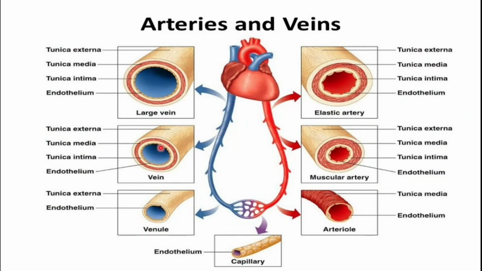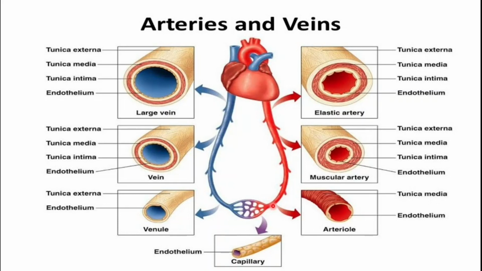So, to sum up the arteries and the veins, what we have discussed so far. For example, this is the large artery, and you know that the large arteries are also known as elastic arteries. Then we have the medium sized arteries, which are known as the muscular arteries, and then they are divided into the smaller arterioles.